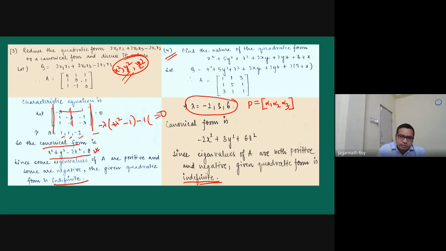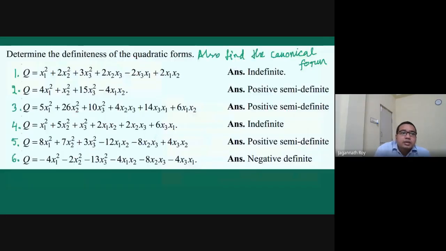Just let me think. Okay, give me a minute. These are some examples to determine the definiteness, and also find the canonical form. That means you have to find the lambda values. These are some examples you can try. Now let me answer your question.